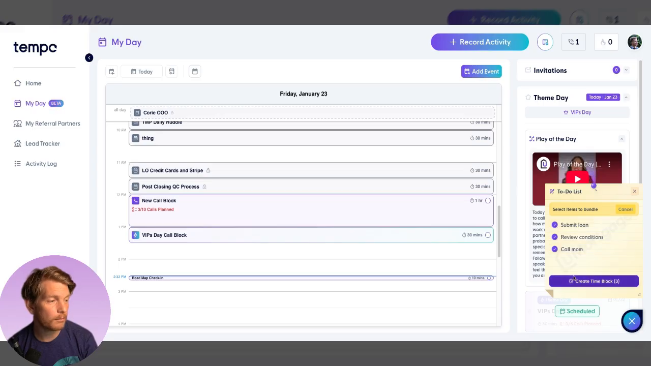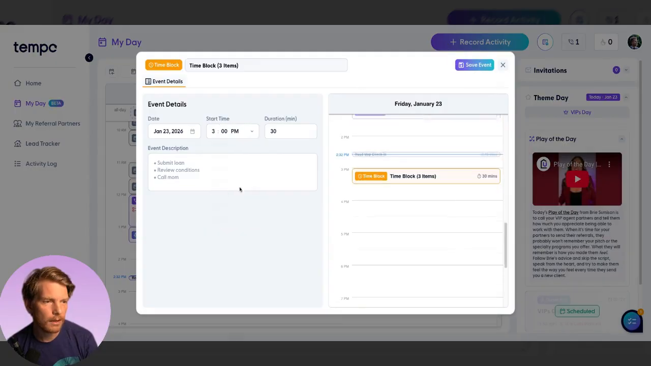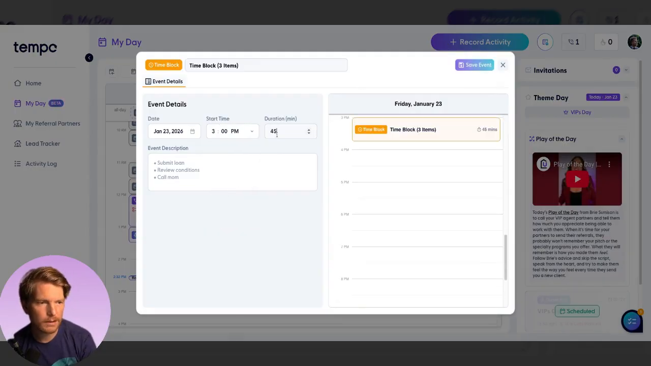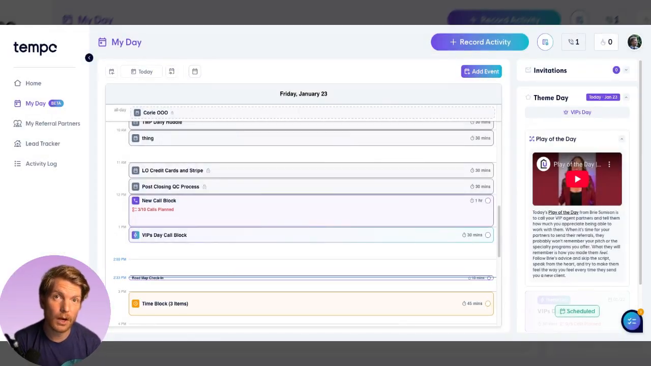So I'm going to put all three of these. I need to do these at 3 p.m. I think it should take about 45 minutes. And it automatically adds those to the event description. And you now have a time block for yourself with the description of the things you need to get done